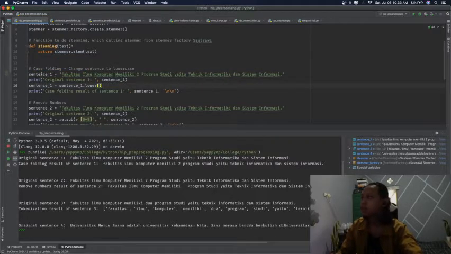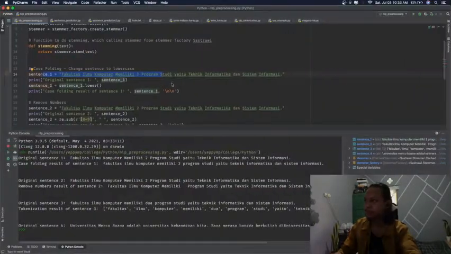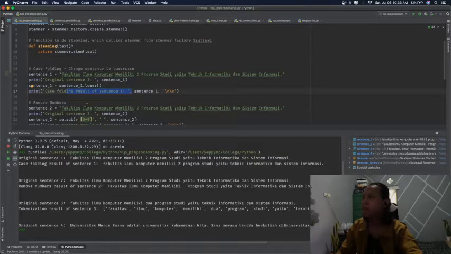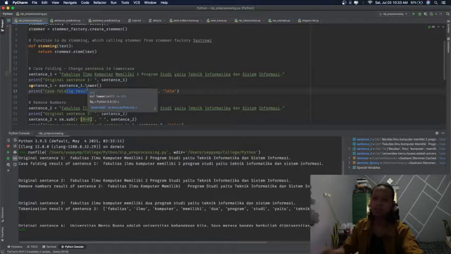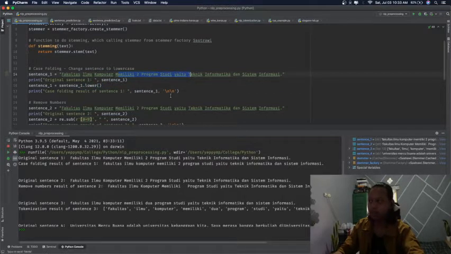This is the sentence that I copied from here. I copy it and then I print the original sentence also with the result for each pre-processing here. For the case folding, changing the sentence into lowercase, I use the .lower function in Python to change the text here into lowercase.